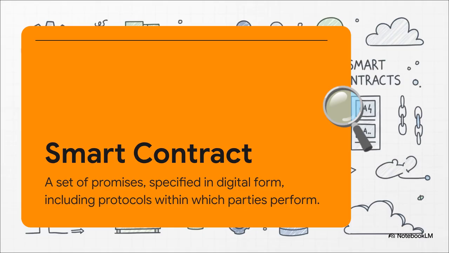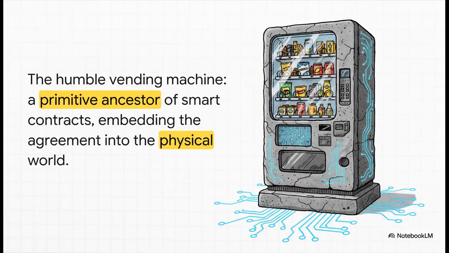Okay. A set of promises, specified in digital form, that part makes sense. But it's the next line that's the real game changer, including protocols within which the parties perform. That means the rules aren't just written on a piece of paper somewhere, the rules are baked right into the system itself. So, how do you explain this wild new idea to people?